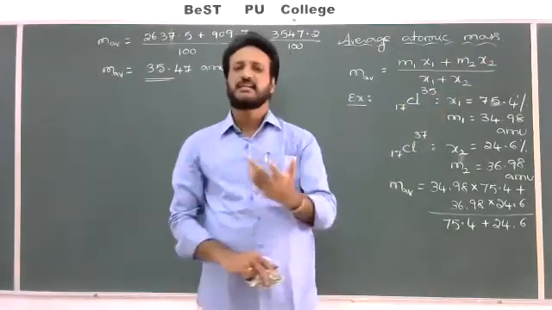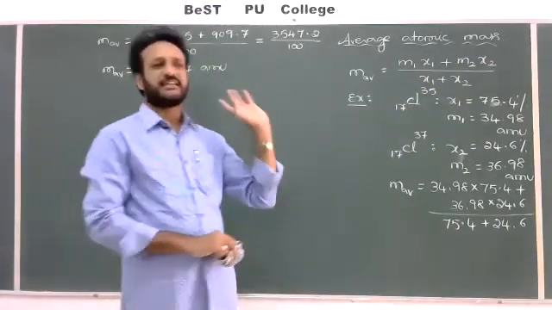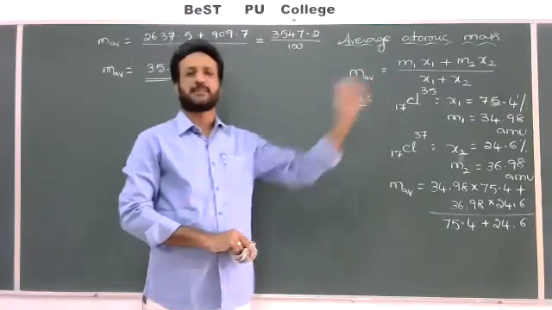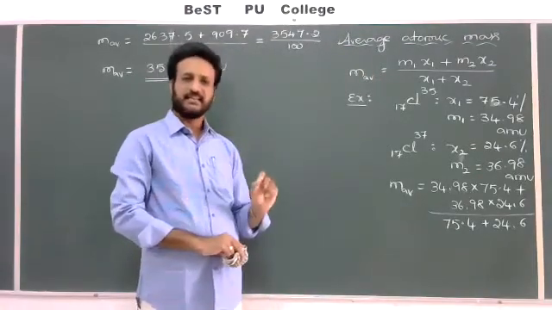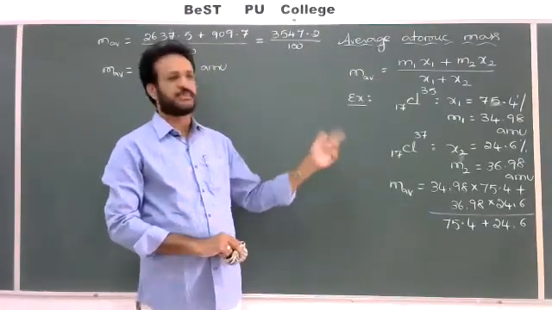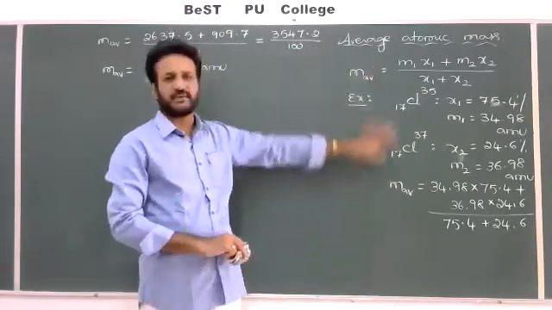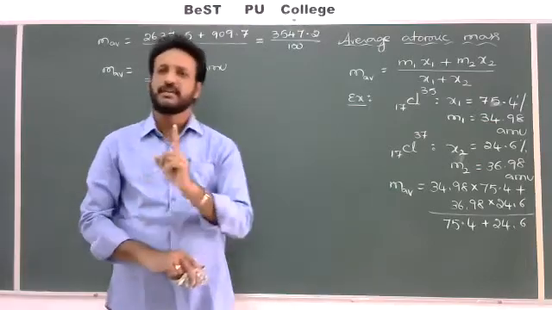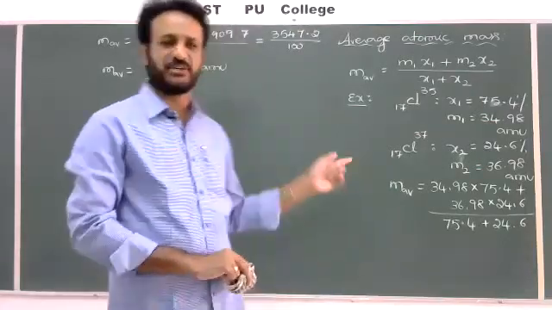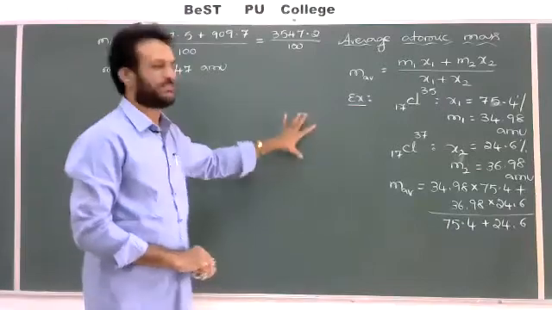If for example 10 isotopes are given, M1X1 plus M2X2 and so on up to M10X10, divided by X1 plus X2 and so on up to X10. For any number of isotopes, the method is the same. It is one of the important numericals for 5 marks at PU level also, so they may give this type of question.